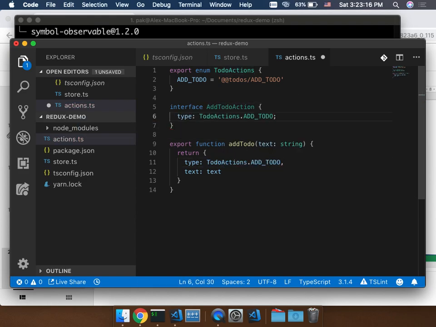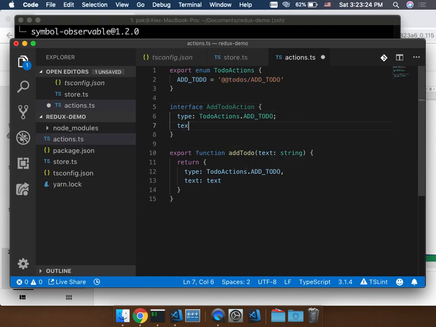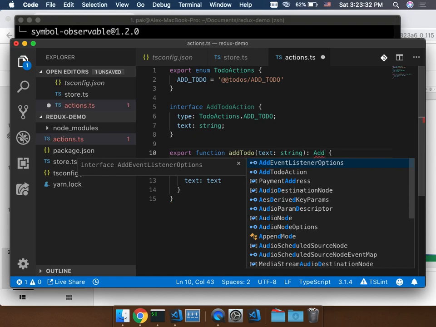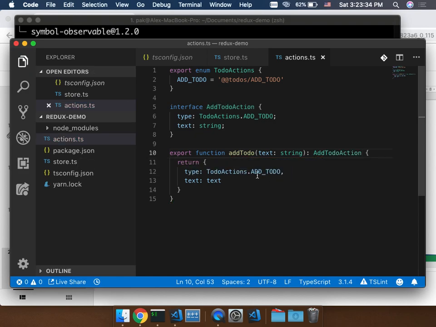It should be an object that contains a type that must be this string, todos add todo, and it must contain a key text as a string. And here I must return an object called AddTodoAction. So it actually avoids, say for example, if you have tons of parameters here and I accidentally remove this one, it will immediately give me a compile time error.